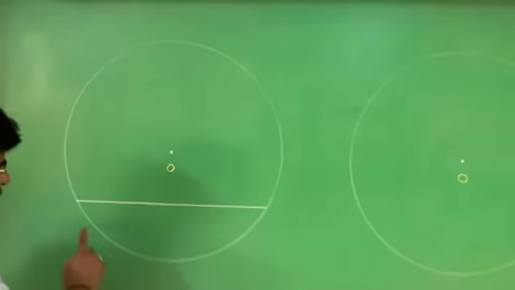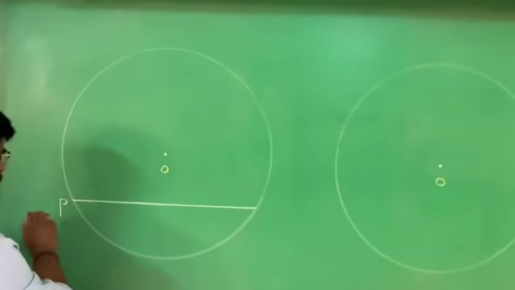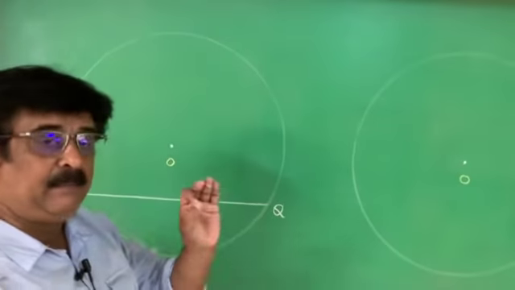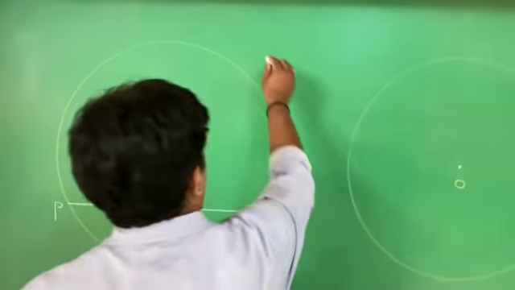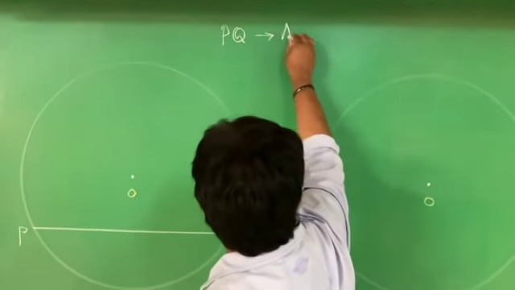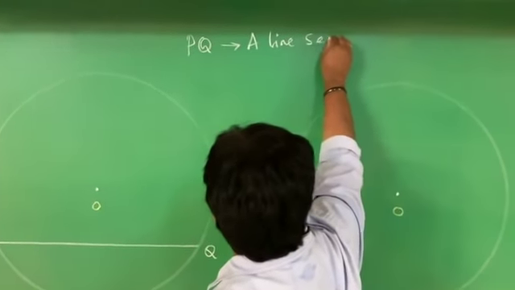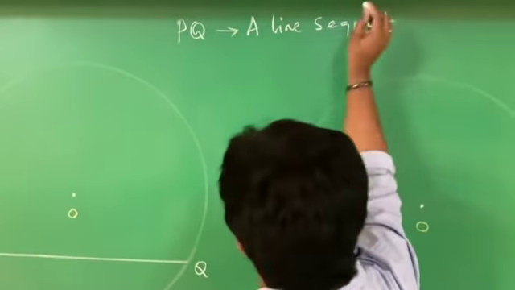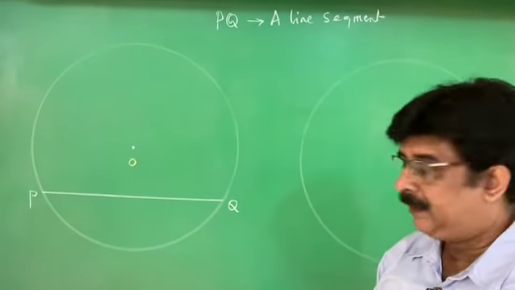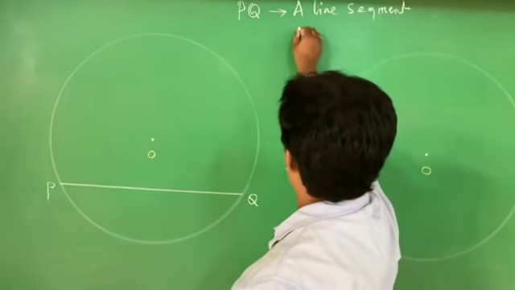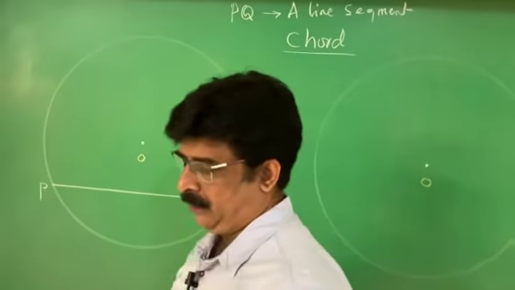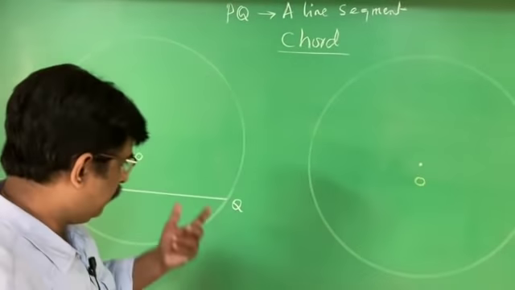I write a line segment like this. I write this as PQ. Now what is PQ? PQ is a line segment. And what is it called? This line segment is called the chord. C-H-O-R-D, chord. Then what is a chord?